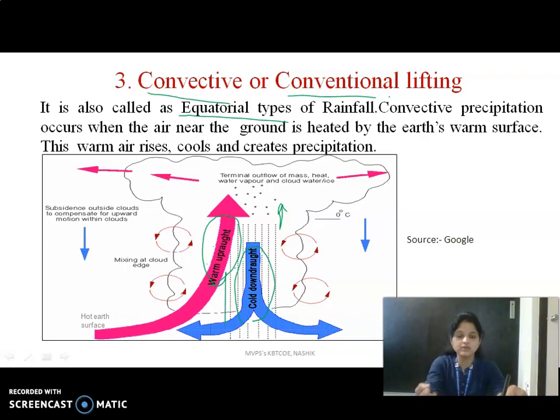And first is the cyclonic. Cyclonic is a large equatorial belt. When unequal heating of the earth mass occurs, then cyclonic precipitation occurs. Cold front and warm front are the two types of cyclonic precipitation.